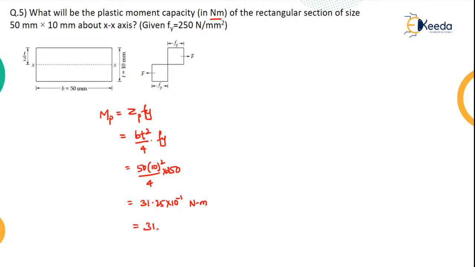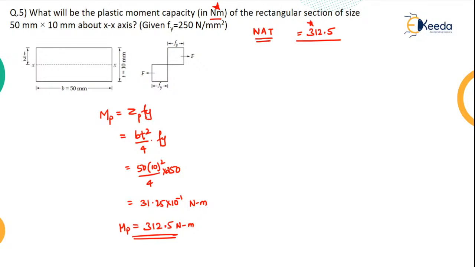So what can I write this as? 312.5 Newton meter. See, this is a NAT type of question, numerical answer type. So you have to give the answer in the exact decimal places in whatever value he has asked you. Okay. So for this, the answer should be written as 312.5. Generally in GATE exam, they will specify into how many decimal places they want the answer. Okay. So that's your question number 5.